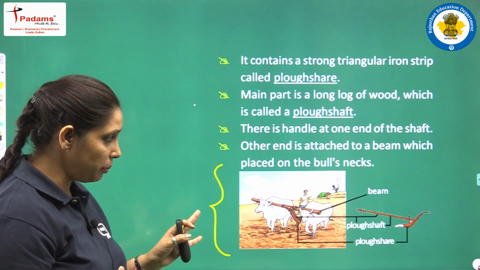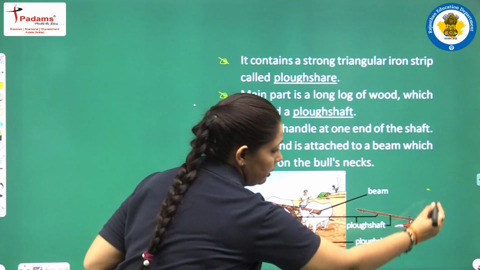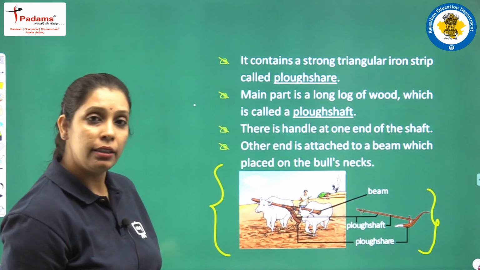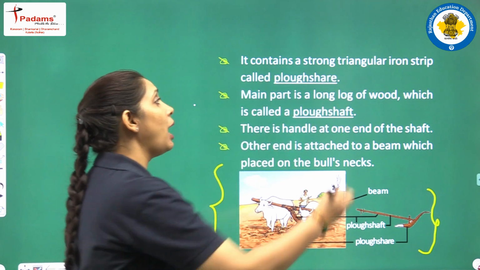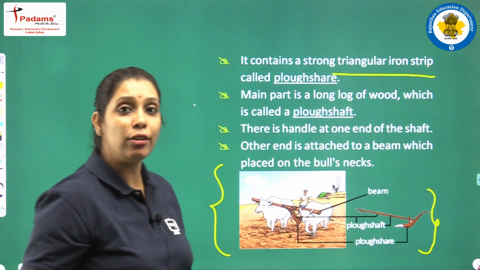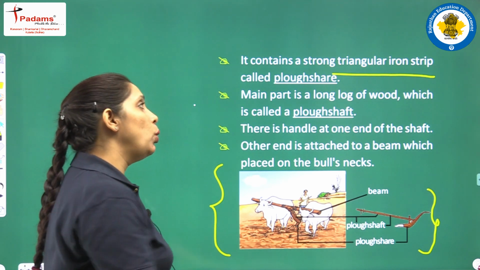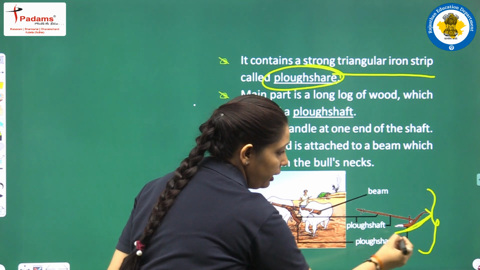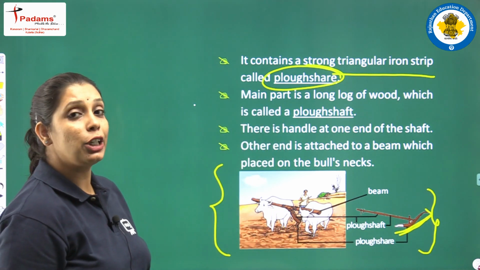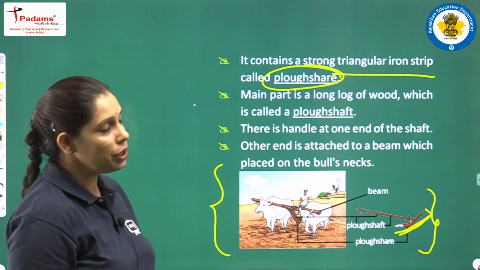And what is its structure basically? Just have a look here. It contains a strong triangular iron strip, और उस iron strip को हम कहते हैं plowshare. Fine. Have a look. ये वाला जो एक triangular structure है, it is known as plowshare.